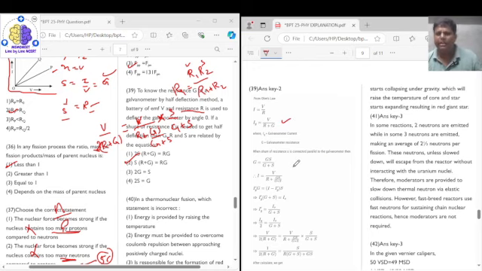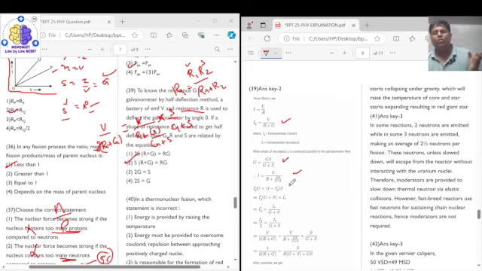Now when shunt is connected, the equivalent resistance is Gs upon G plus S, and for that case the full scale deflection current I will be equal to V upon R plus Gs upon G plus S, right? This is the full scale deflection current when shunt is connected.